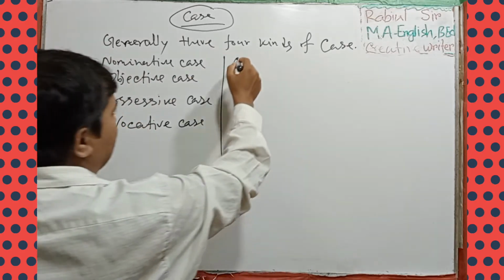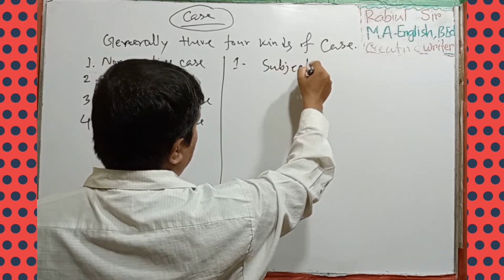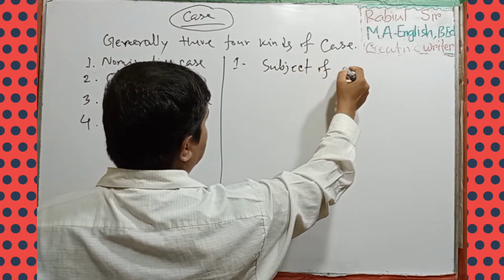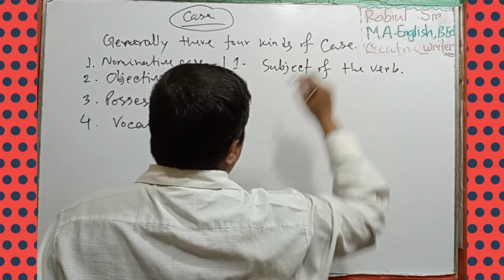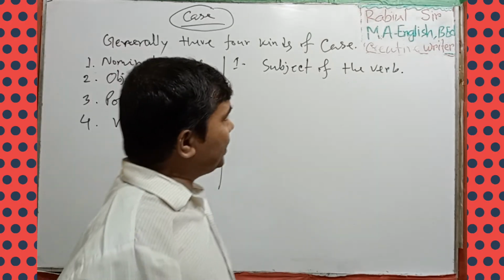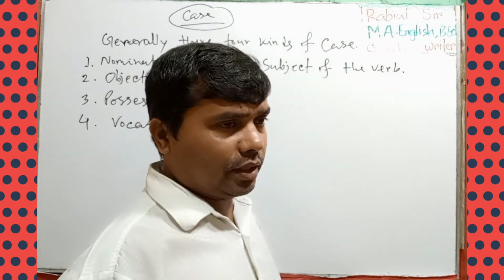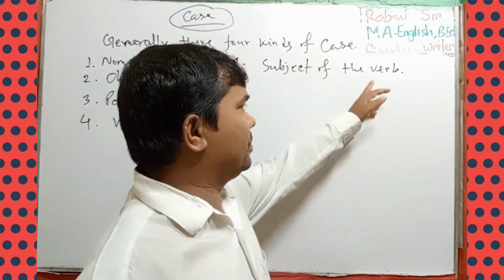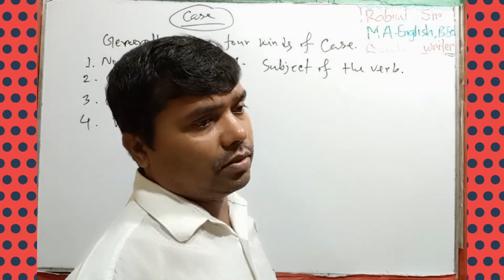Nominative case is mainly the subject of a verb. In a sentence, when we see a subject, any kind of subject of the verb, this is nominative case.